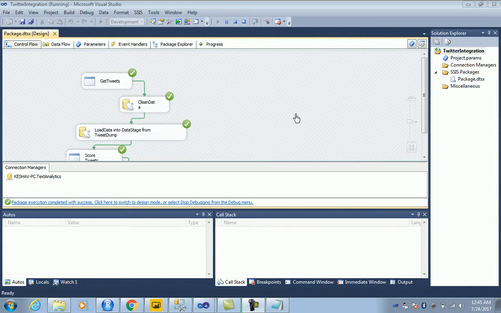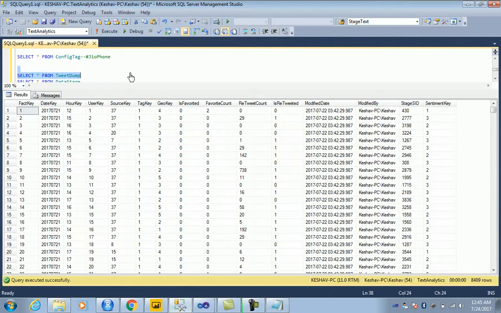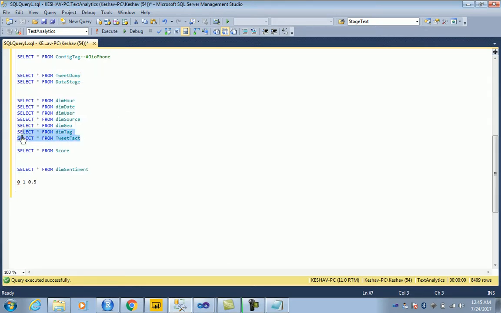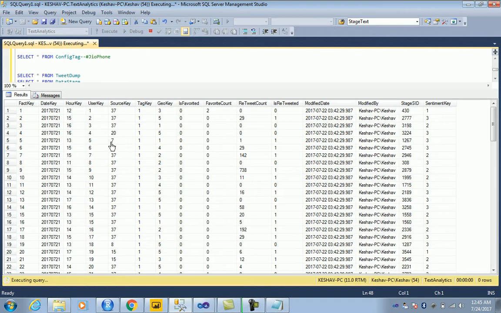Okay, so the package has succeeded. Now let's go back and check how many of them got loaded. So we have some more delta flowing in. We tried to load 4000, but there hasn't been any more than about 500 delta coming in so far in the day. So that's good.